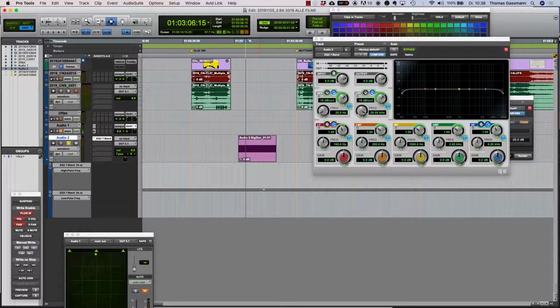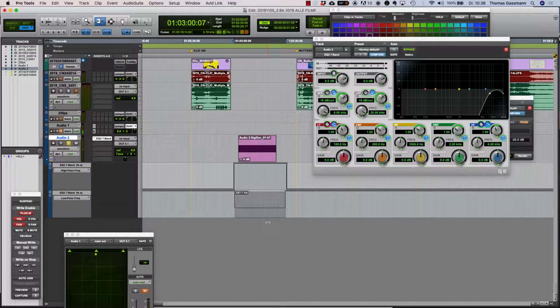And now I have my pink noise, and I can use the automation line to basically cut off all the frequencies, and I don't hear anything anymore. And now I can start to play around with it.